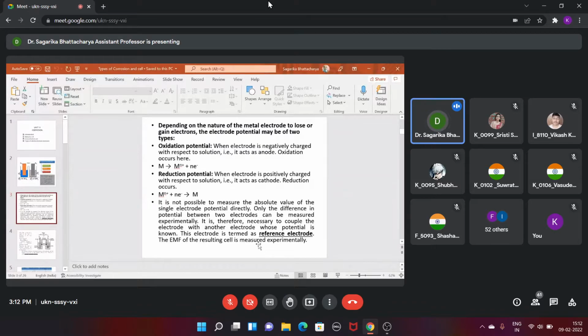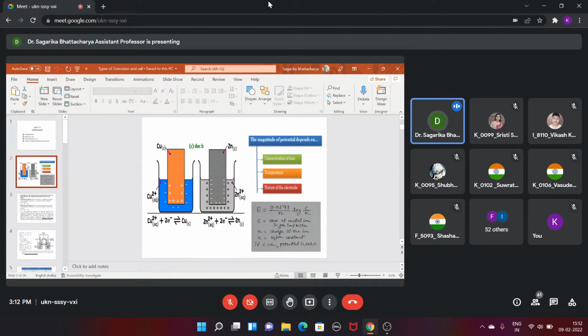And now we are moving to what is called the oxidation potential. I remember in the previous class I was talking about the zinc and copper electrodes, but rather than putting them into different solutions, they were kept inside a copper sulfate solution. I told you that when the copper and zinc electrodes are dipped in a copper sulfate solution and connected with a wire, we will see the corrosion of the zinc and the deposition of copper on the copper electrode.